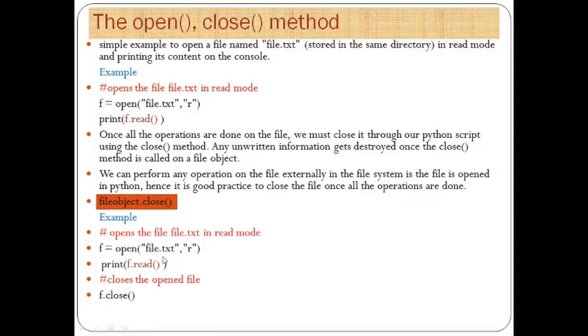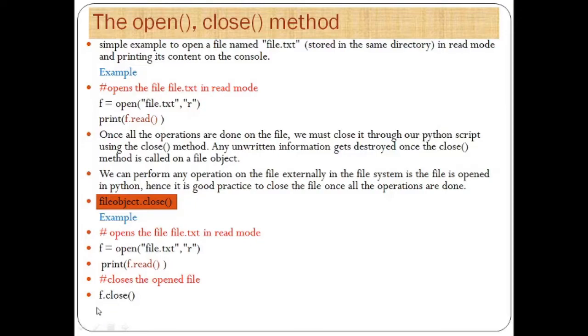file.txt. This is one particular file in your hard drive, and we have opened that file using the open function in read mode. We read that file using the print function, and after our objective is achieved, our objective was to read the particular file, we must close that file.